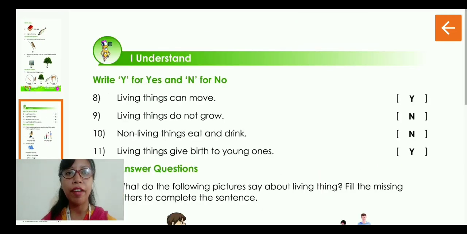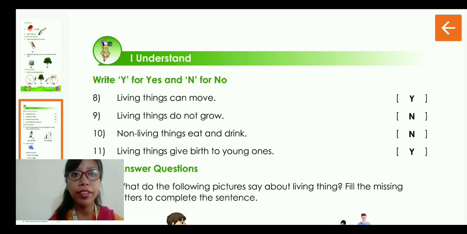Next, we will have the yes and no, right? Y for yes and N for no. Number 8, living things can move. Obviously, we are living things, so we can move. So the answer will be yes. Number 9, living things do not grow. We are living things. Do we grow? Yes, we grow. So it will be no, it is false. Therefore, you have to write N.